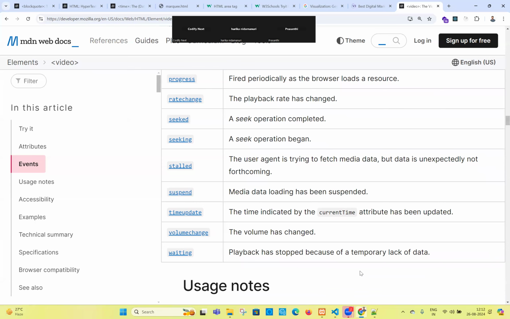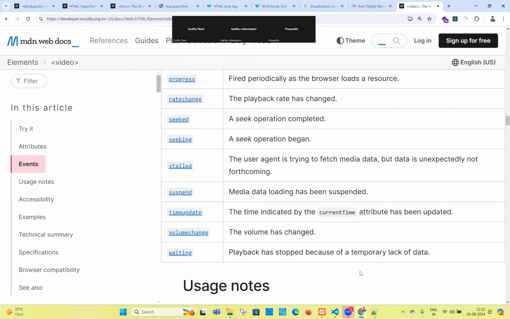At least learn how to create a canvas, how to create SVG, how to create an audio player and video player with our own custom controls. You can Google it right now and you will find the code with custom controls. Go to ChatGPT, provide the requirement, what you need, hit enter, and it will give you all the code, including the design and the JavaScript functionality and everything. We don't write anything.